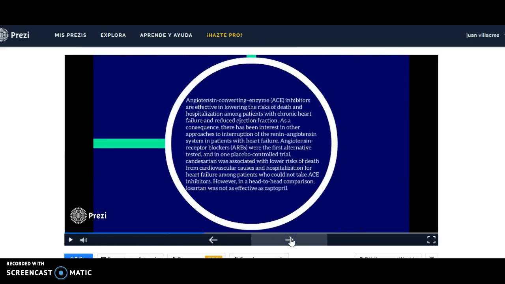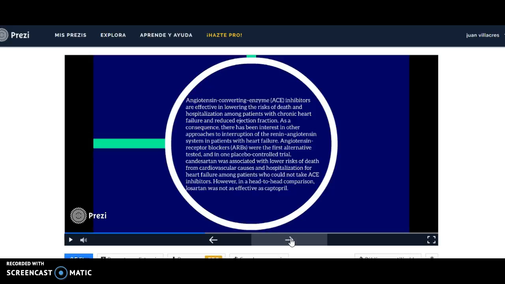Angiotensin converting enzyme inhibitors are effective in lowering the risk of death and hospitalization among patients with chronic heart failure and reduced ejection fraction. As a consequence, there has been interest in other approaches to interruption of the renin-angiotensin system in patients with heart failure. Angiotensin receptor blockers were the first alternative tested.